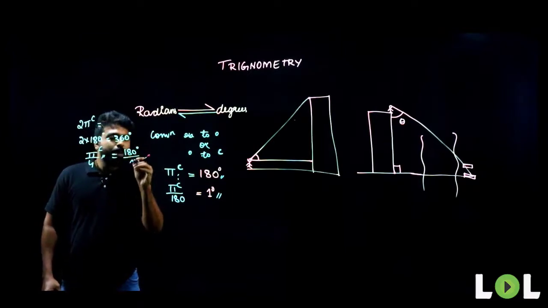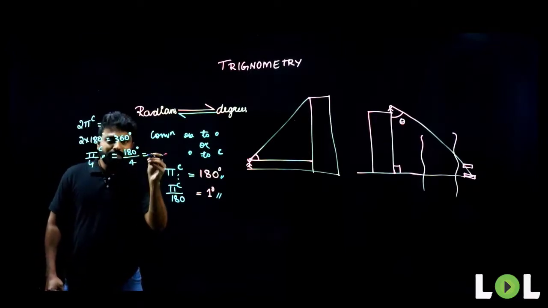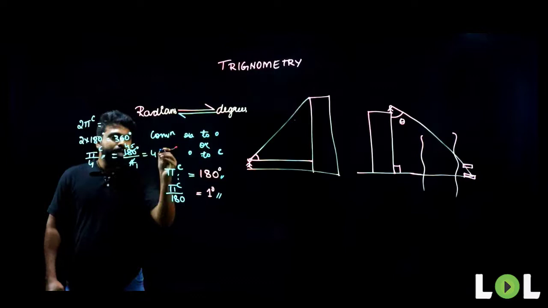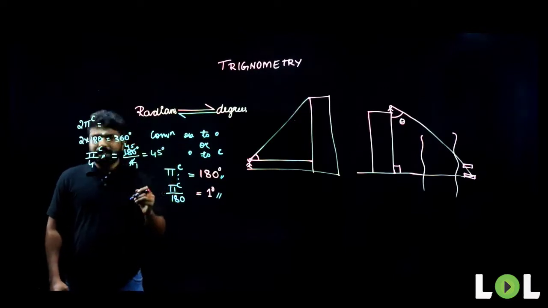180 divided by 4. So, what will be the answer here? 4 ones are 4, 4 4s are 16, remaining 20, 45. So, pi by 4 radians will be equal to 45 degrees.